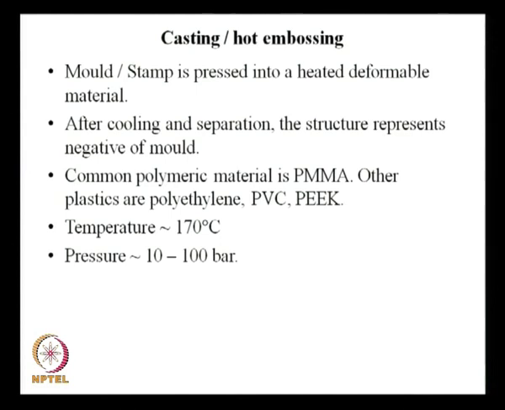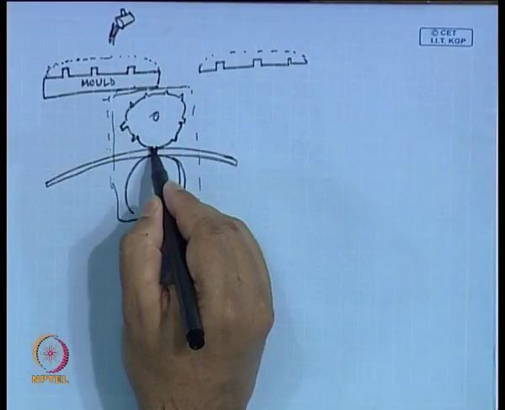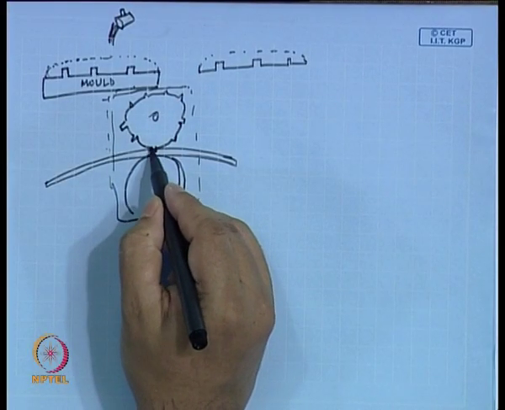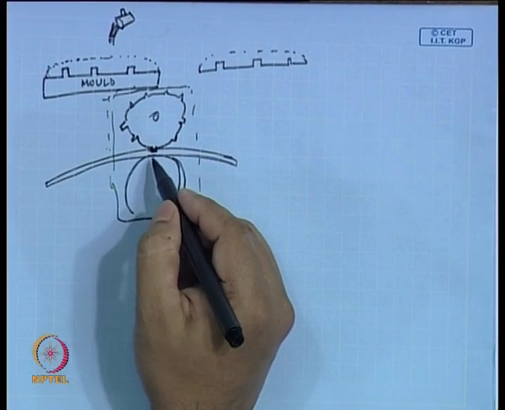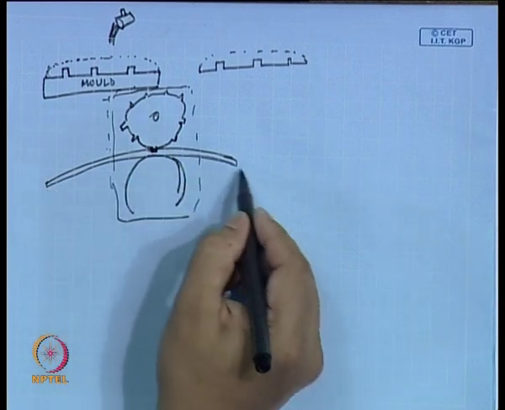Otherwise, it is a solid and you cannot create a dent on it, but by application of 170 degrees centigrade, you are ensuring that the material is deformable, it becomes soft. And now you put this stamp, here we have just a tooth which is creating a channel on this film, on this layer.